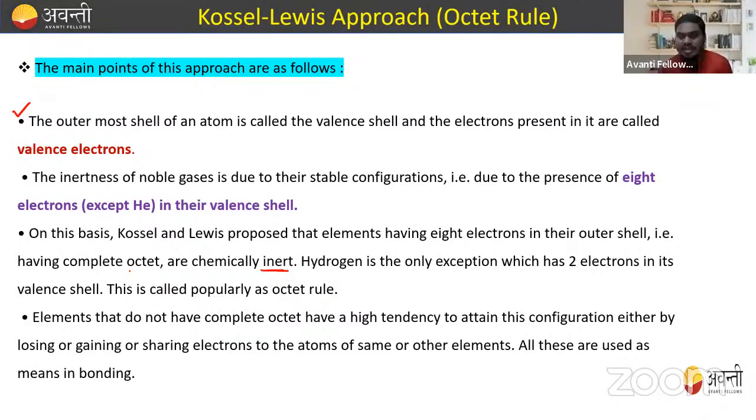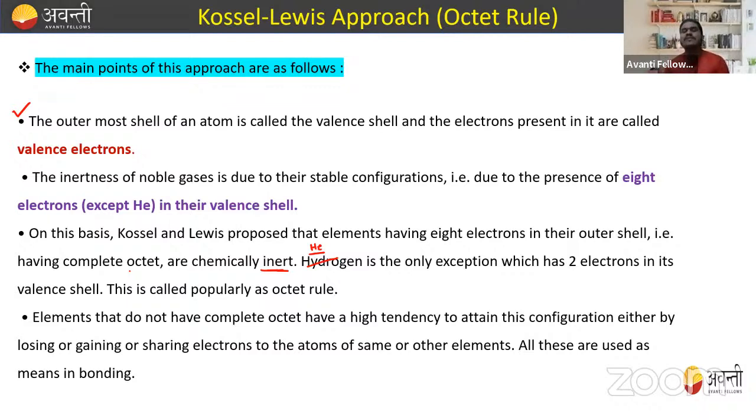Helium is the only exception, which has 2 electrons in its valence shell. This is not hydrogen, beta, this is helium, right? This is popularly known as the octet rule. I hope you understand what the octet rule is. The octet rule means having 8 electrons in the valence shell, becoming inert and stable. This is called the octet rule.